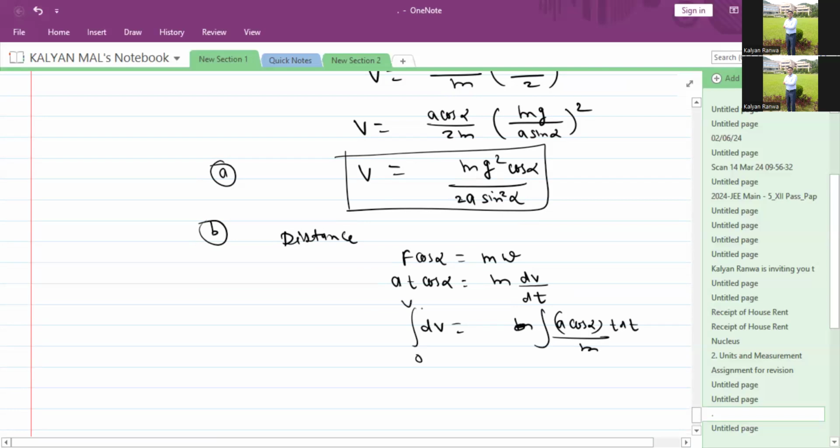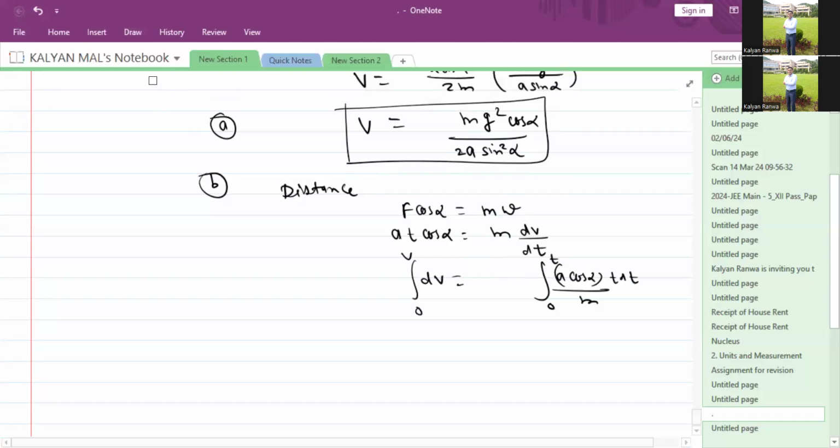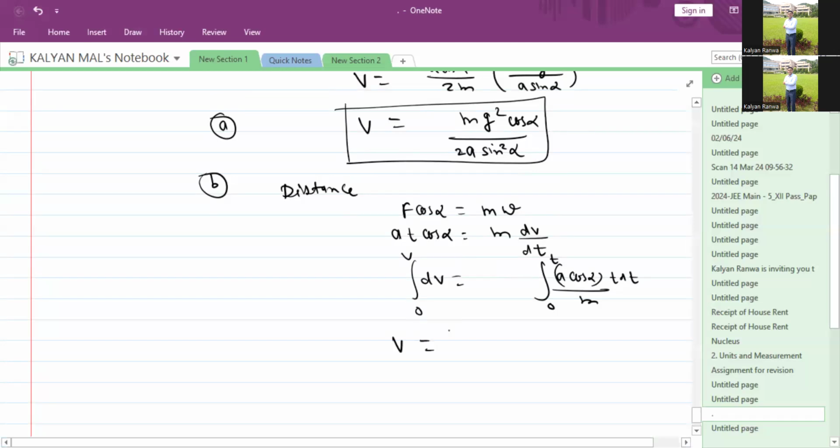Initial velocity is 0 when time is 0, and at time t, velocity is v. Now solving this, v is a cos alpha divided by m, times the integral of t dt, which is t squared by 2 finally.